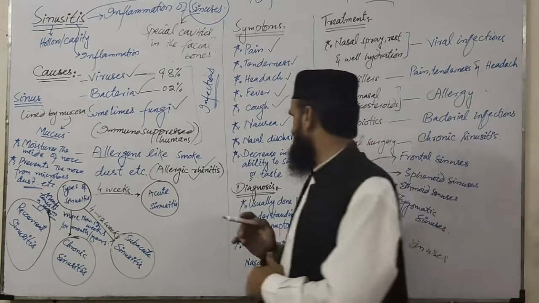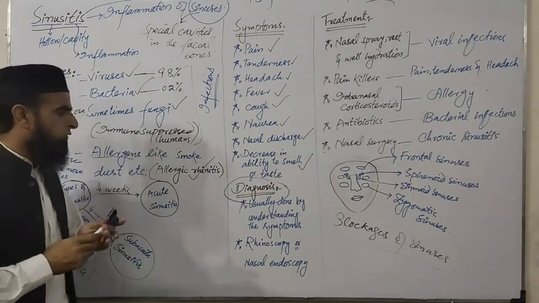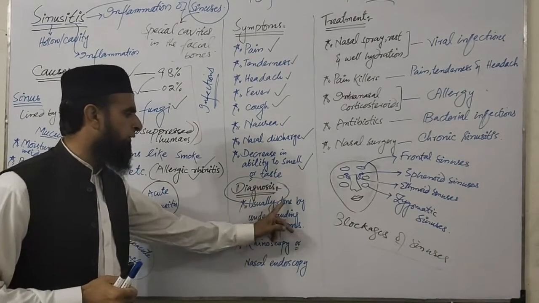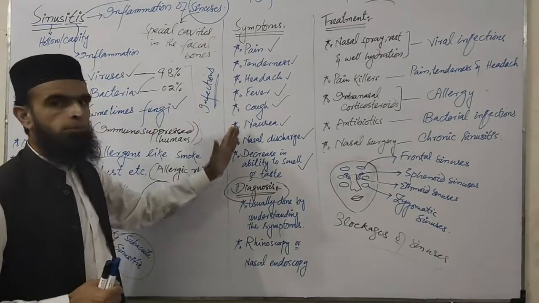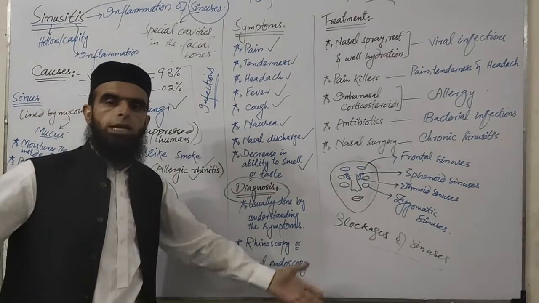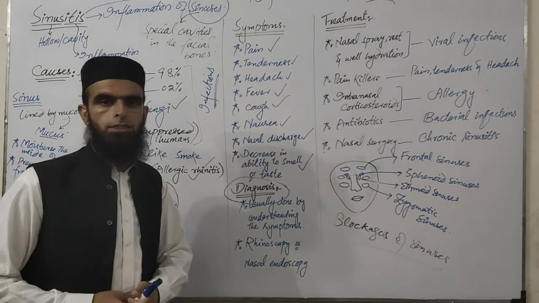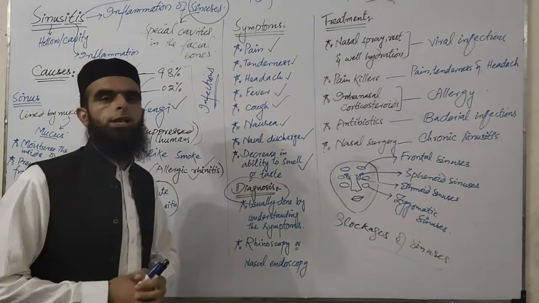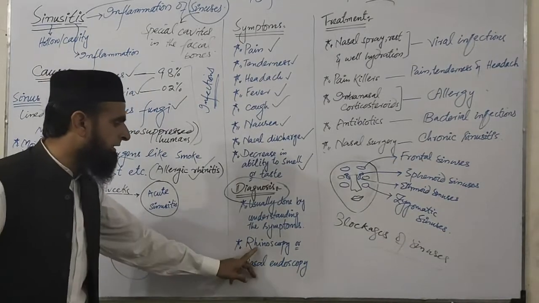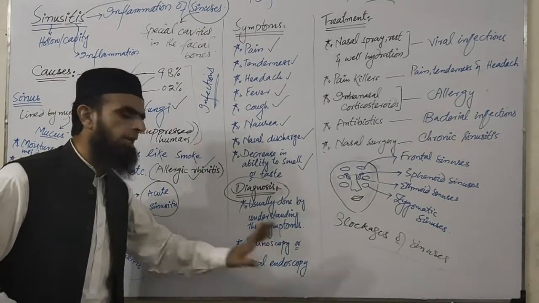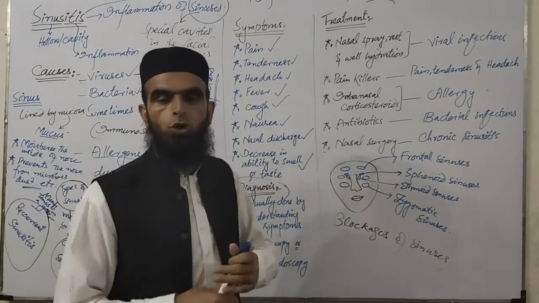Okay, now for the diagnosis, how can we diagnose sinusitis? Sinusitis is usually diagnosed by understanding the symptoms. Whenever these symptoms appear, any doctor can diagnose it as sinusitis. This is one way to diagnose sinusitis. Another one is rhinoscopy or nasal endoscopy. What is rhinoscopy or nasal endoscopy?